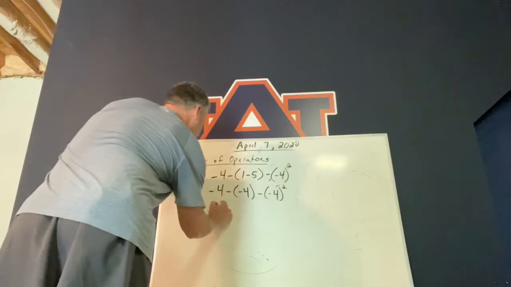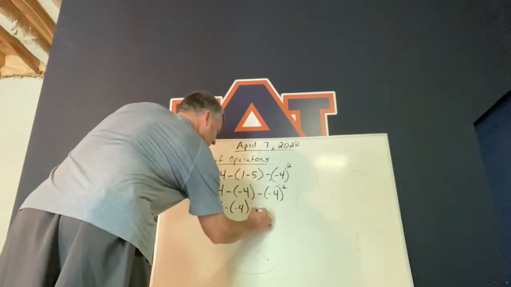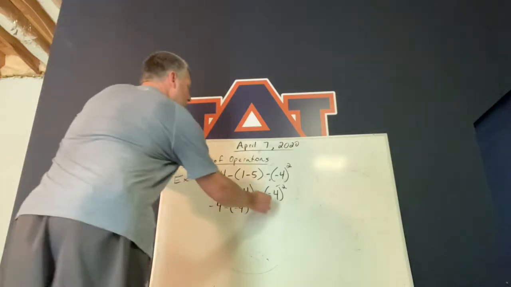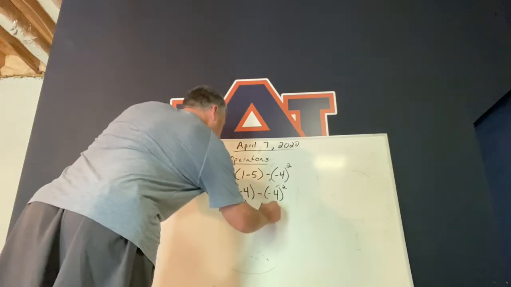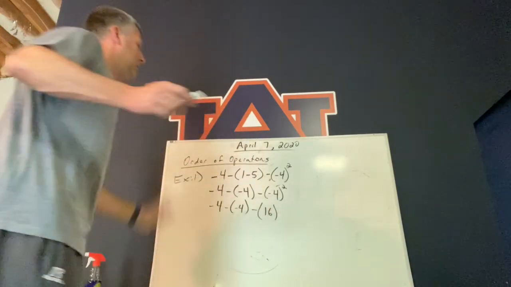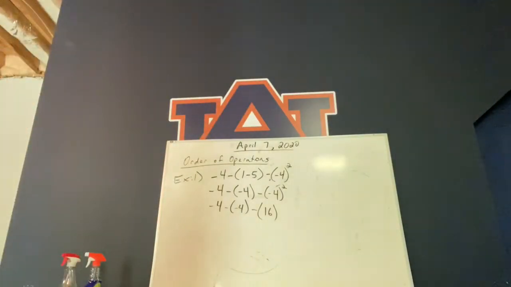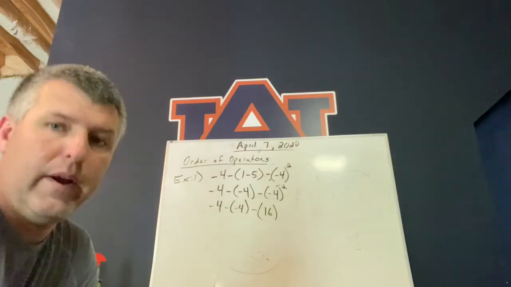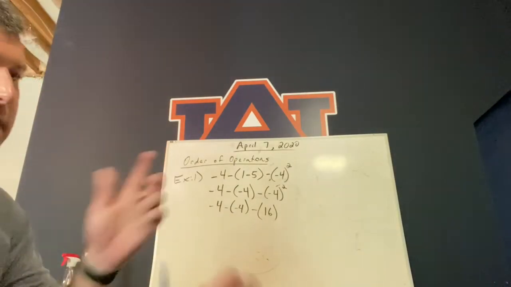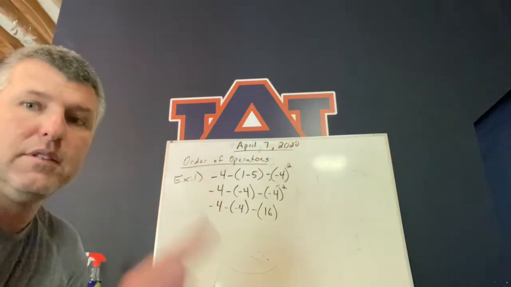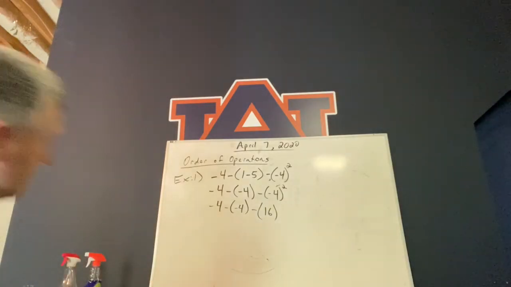So we're going to write down -4 minus, write down this -4, bring down this minus, and then say, okay, what is -4 squared? Well, -4 squared is actually positive 16, okay? You may say, Coach Wright, why did you write that in parentheses? Well, I wanted to keep it separate because I've got all these darn negatives, okay? So I've got this minus a negative, minus a negative, minus a parenthesis, okay? Got all that stuff.